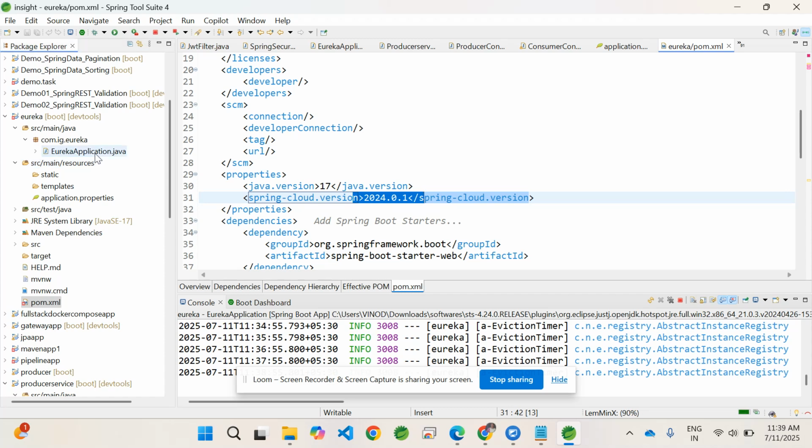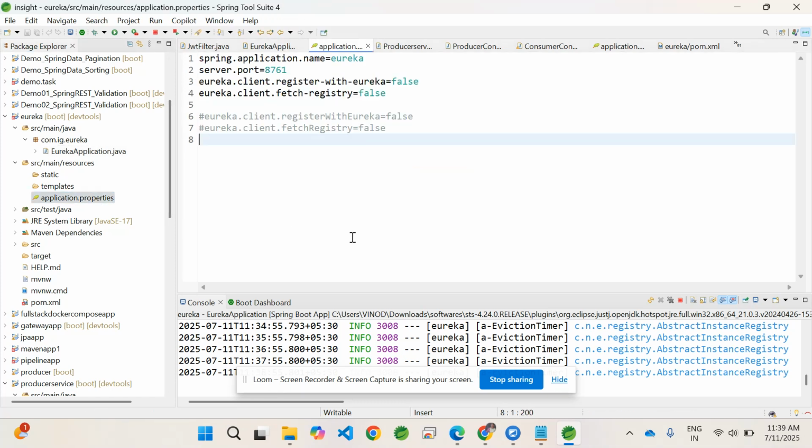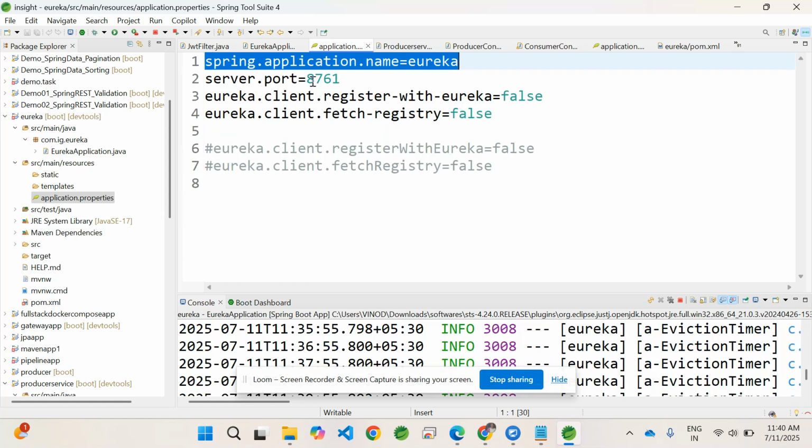Coming to the application we create, when you add this dependency in the Spring Initializr, by default we get this application. We need to add one annotation called EnableEurekaServer. This is going to make this a registry service. If you want to run it on a specific port, you can configure the port, and the instance name, which is the registry name you want to give. Default is Eureka, and the default port is this. If you want to run on another port, you can give it. These are the properties we need to give.